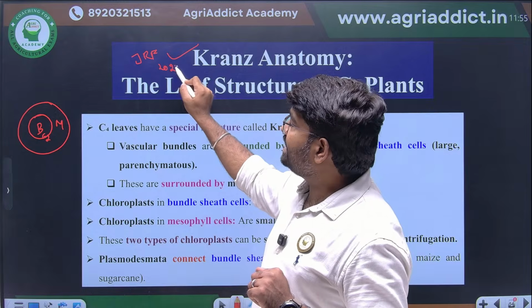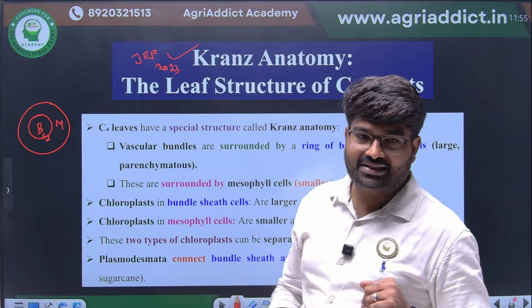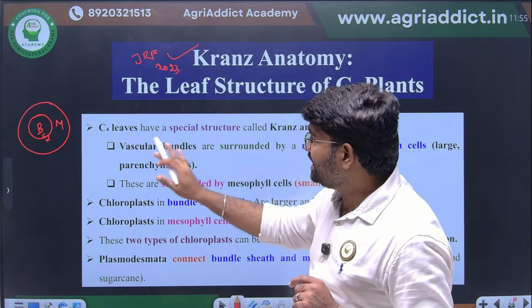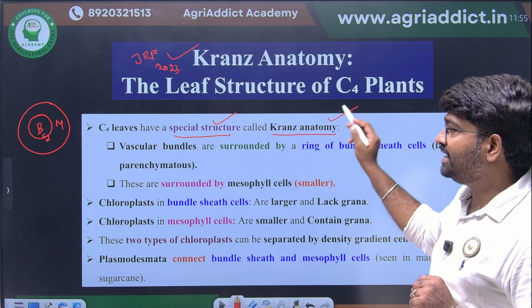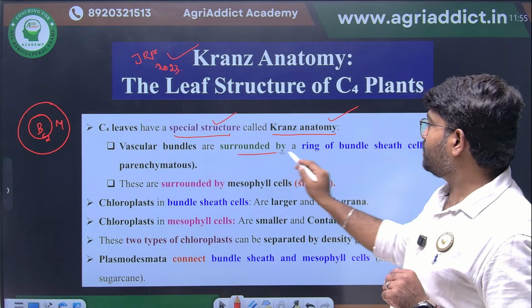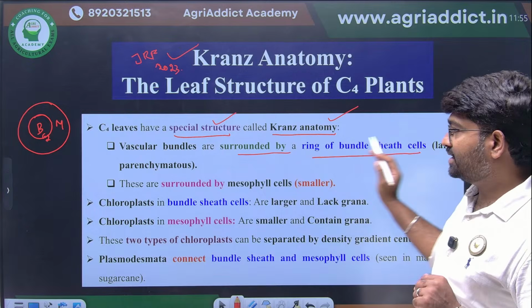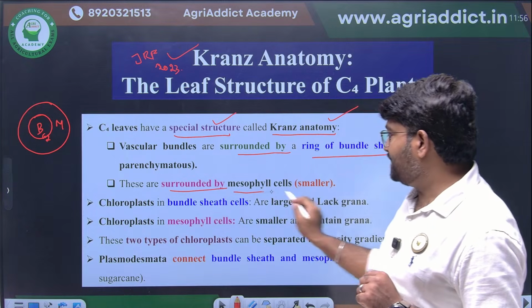What is Kranz anatomy? In which plants will it be there? This they have asked in JRF. You see here, C4 plants will have a specialized structure that is known as Kranz anatomy. Vascular bundles are surrounded by a ring of bundle sheath cells. These are surrounded by mesophyll cells.